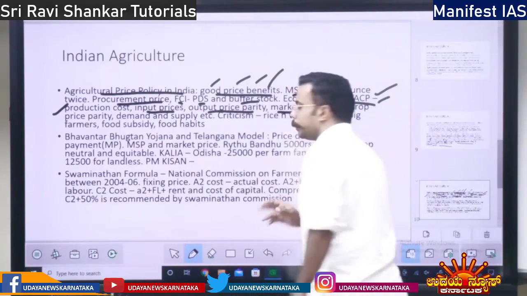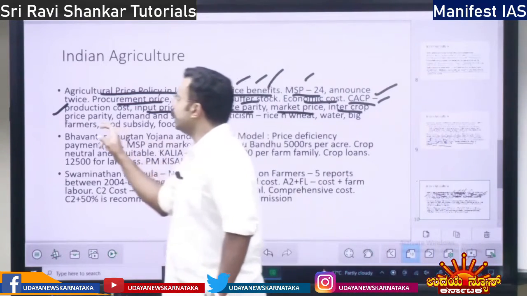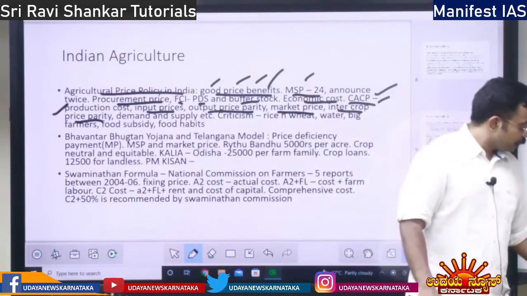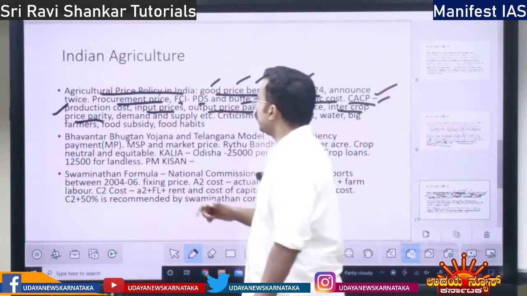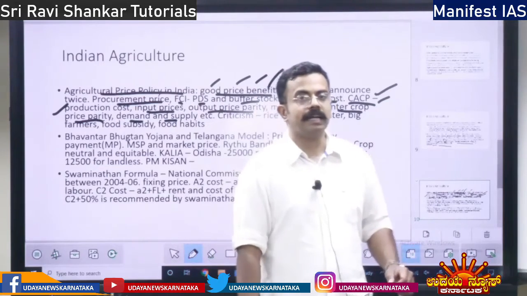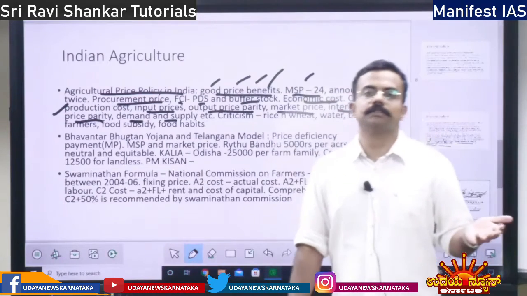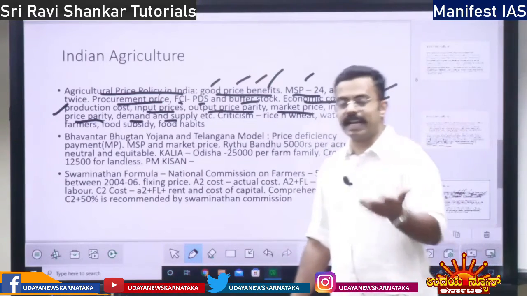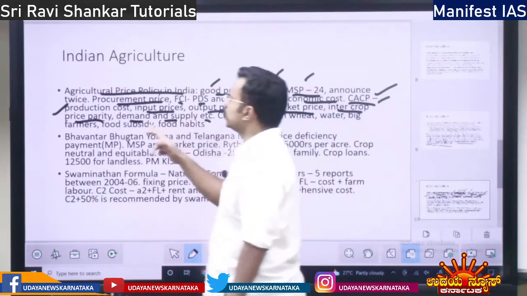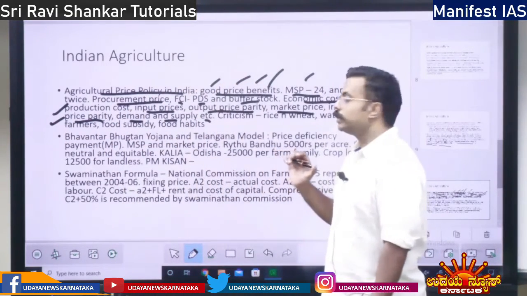Then it will take into consideration market price. Then it will take into consideration intercrop price parity. What is the difference between various crops, parity among the various crops, then it will take into consideration demand and supply. It is going to take into consideration various factors, farmers' credit, right? Various other costs, marketing cost, transportation cost, logistic cost, storage cost, everything will be taken into consideration by the CACP before announcing the minimum support price.